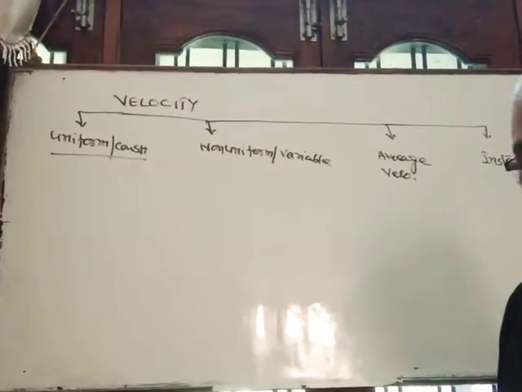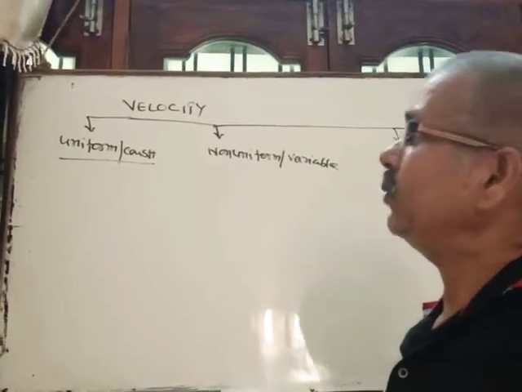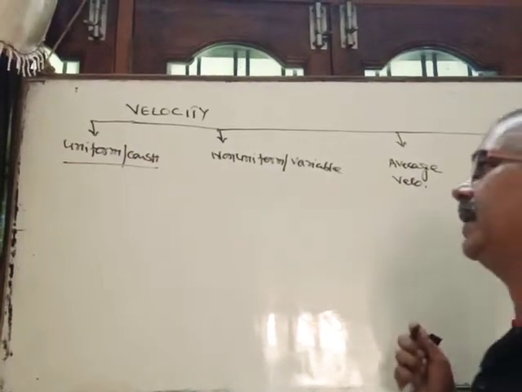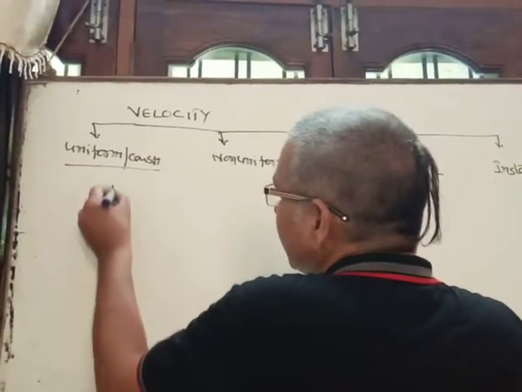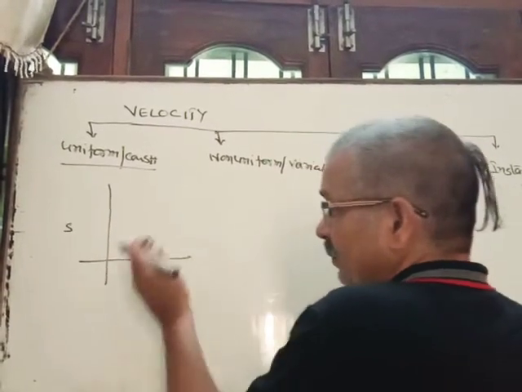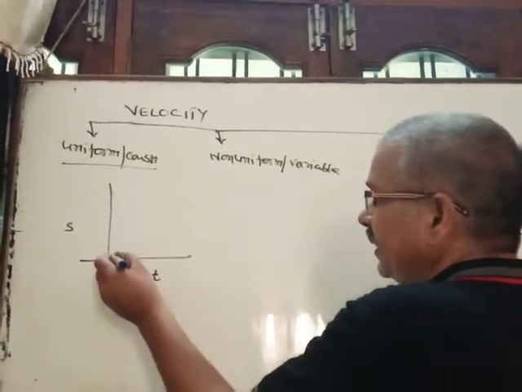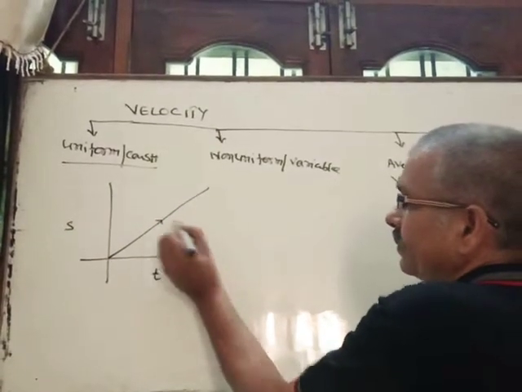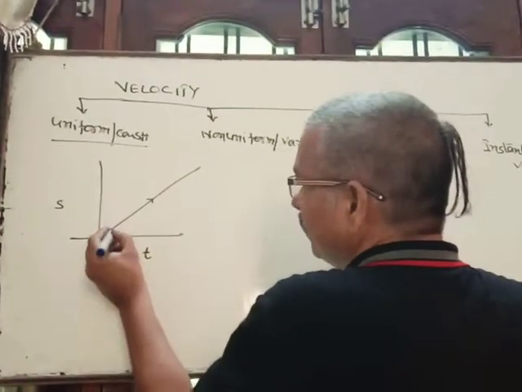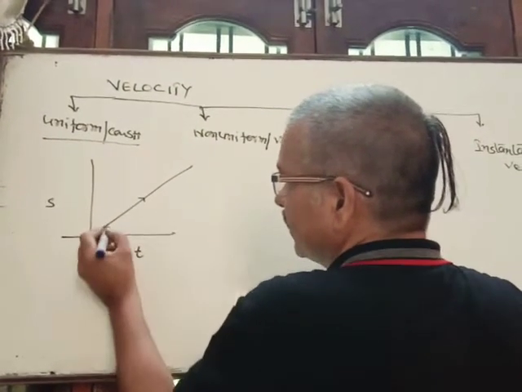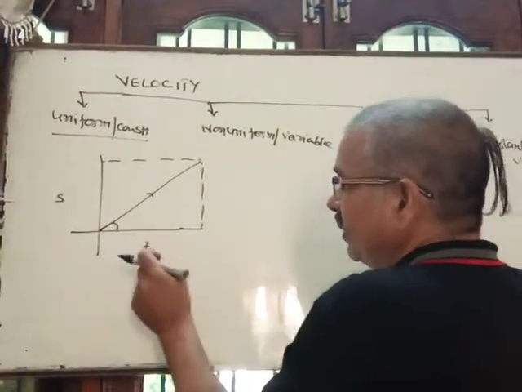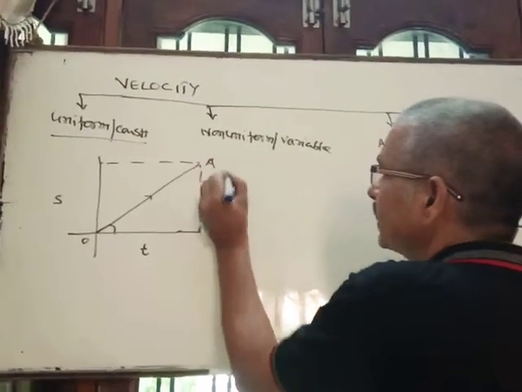If a body displaces equally in equal intervals of time, then the velocity of the body is said to be uniform velocity. Clear? If we draw the graph between displacement and time for uniform velocity, then the nature of the graph is a straight line, as in the case of uniform speed. Suppose the slope of this graph from the time axis is this one. So if we calculate the slope of the displacement-time graph from the time axis,